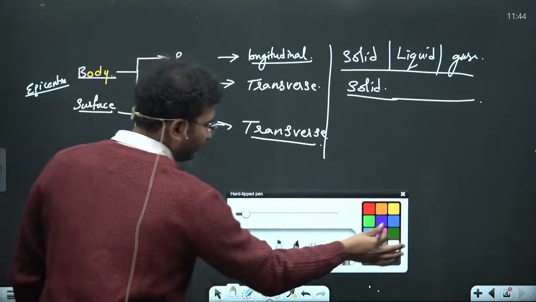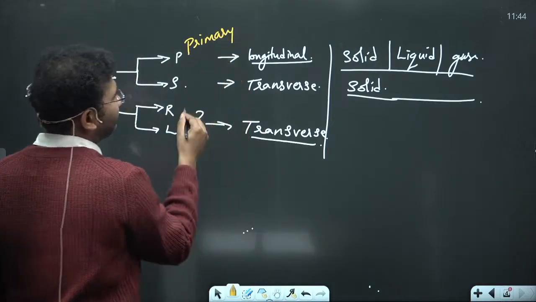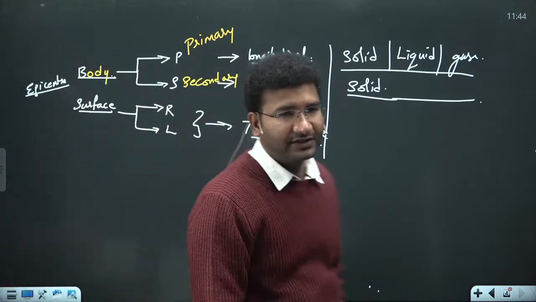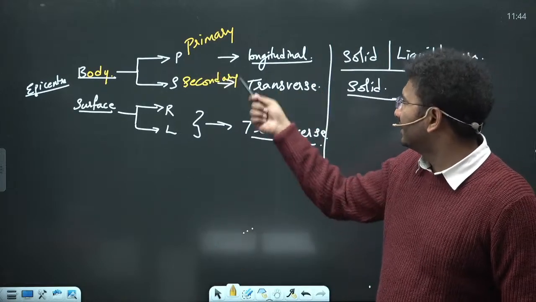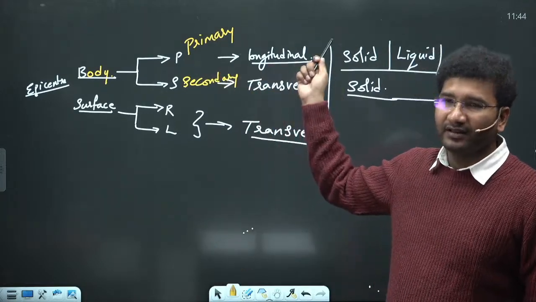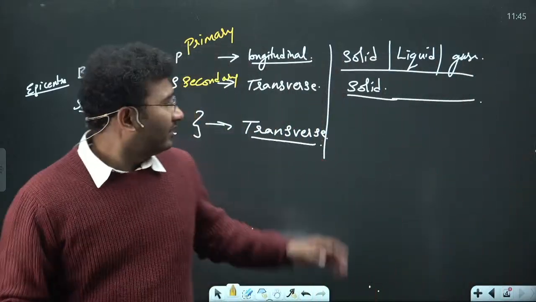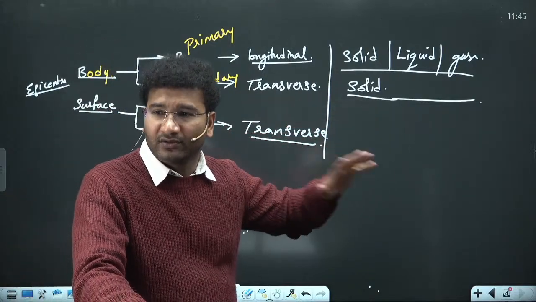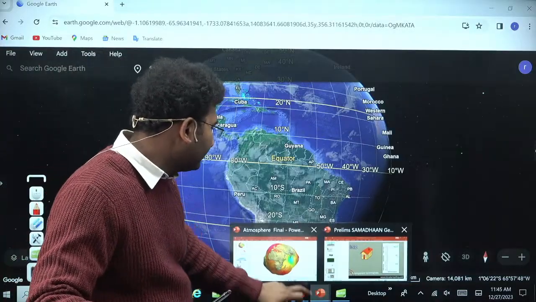So what is this P wave? P wave means primary wave, whereas S wave is secondary wave. Now what are body waves? P waves and S waves. Now see, last year the question that was asked is in this category. So these S waves can only travel through the solid, they cannot travel through the liquid. For example, let me again go back and show you the animation which I have used.